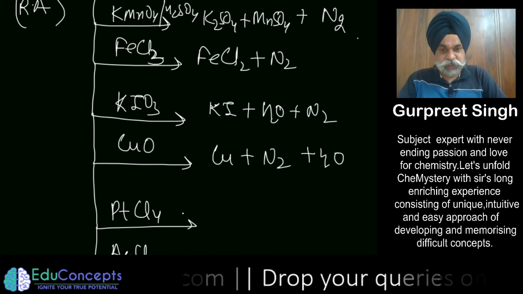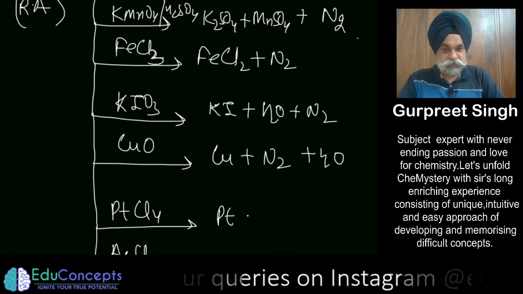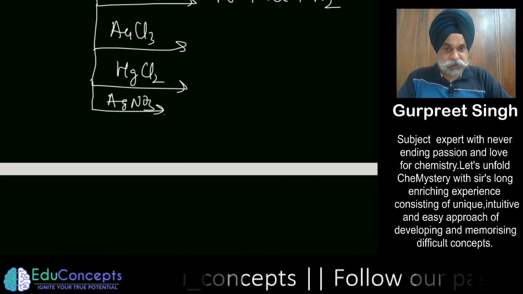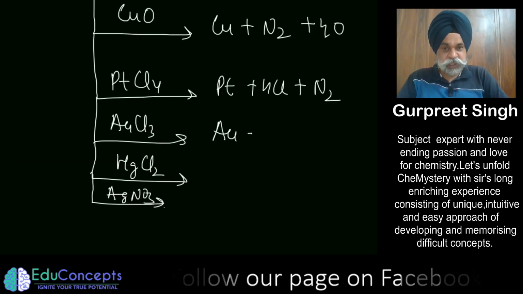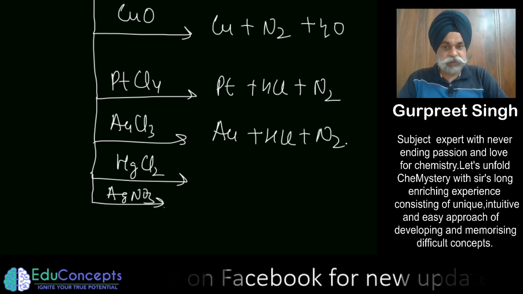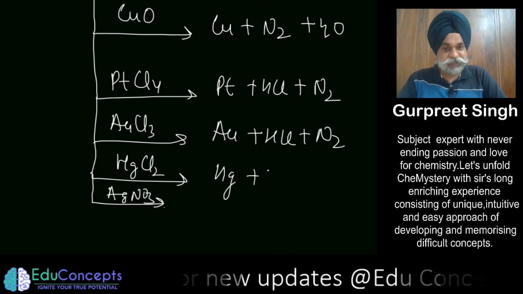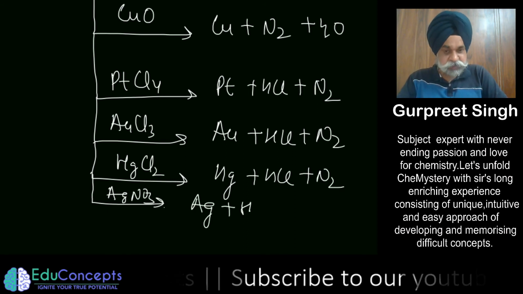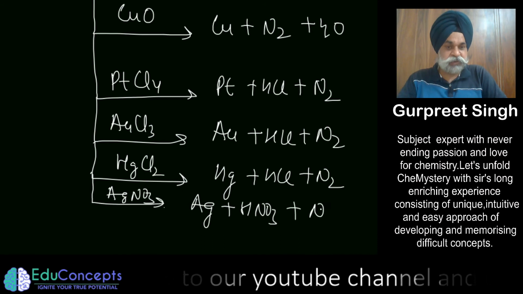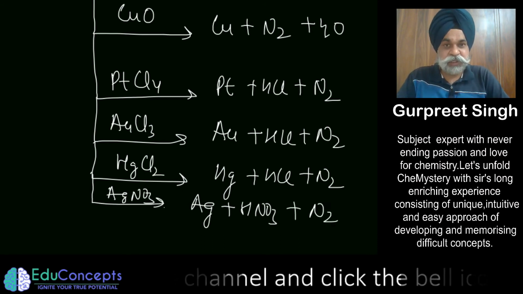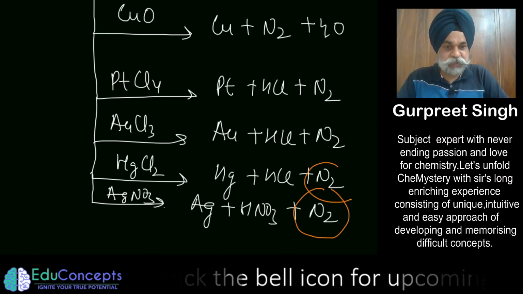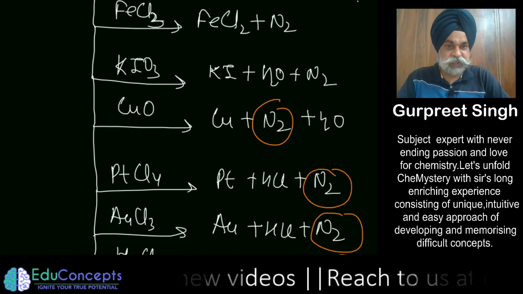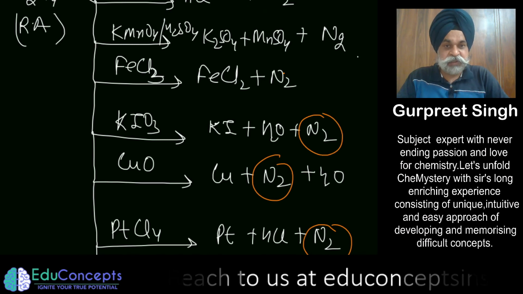So here PtCl4 gives Pt plus HCl plus N2. Here also you get Au plus HCl plus N2. Here you get Hg plus HCl plus N2. Here you get silver plus HNO3 plus N2. So what you are able to see is that these are the ways by which you can produce nitrogen. Just see how many ways are available to get nitrogen from hydrazine.